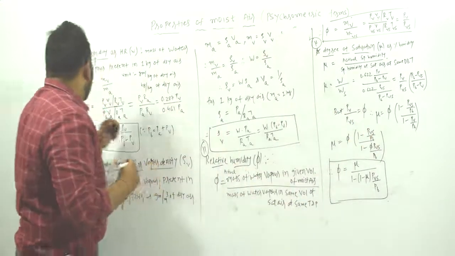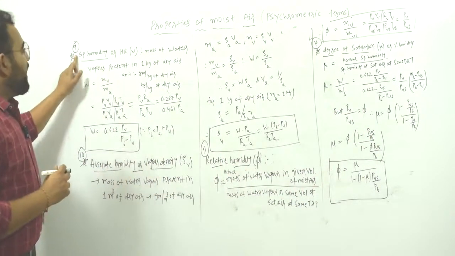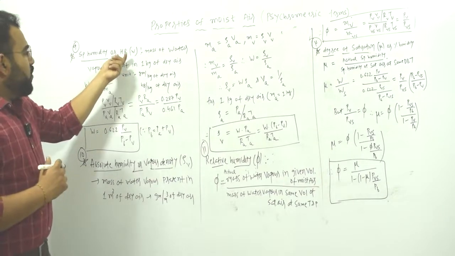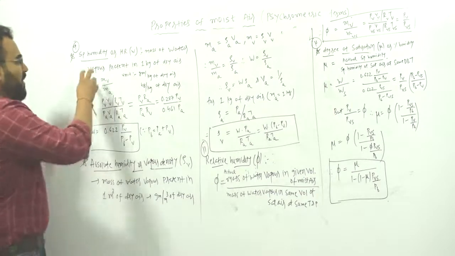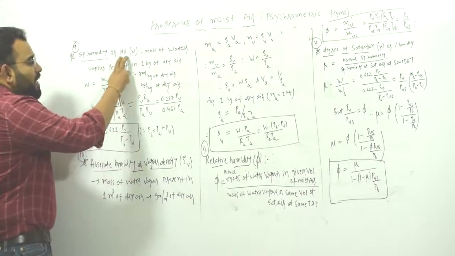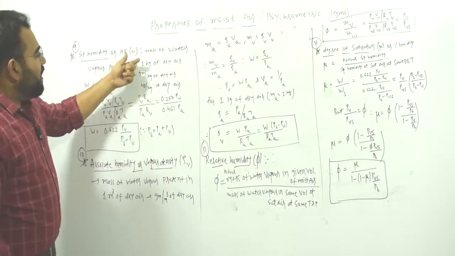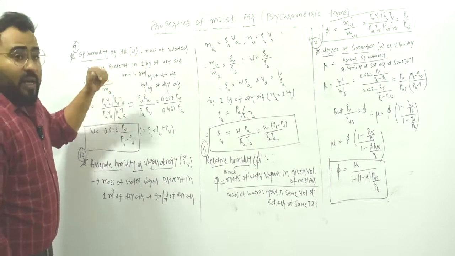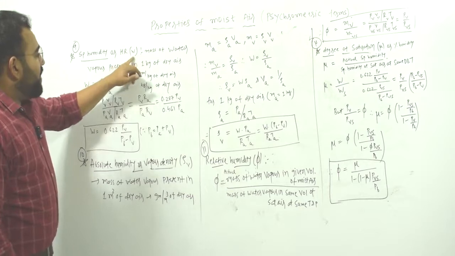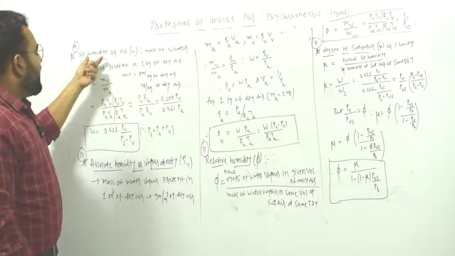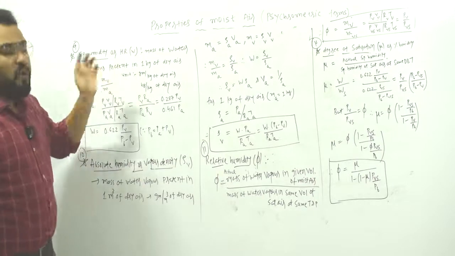So the 9th terminology is specific humidity, or humidity ratio. The symbol is W. Always remember, whenever W is written in the exam, or they ask you to find the value of W, that means they are asking about the specific humidity or humidity ratio.